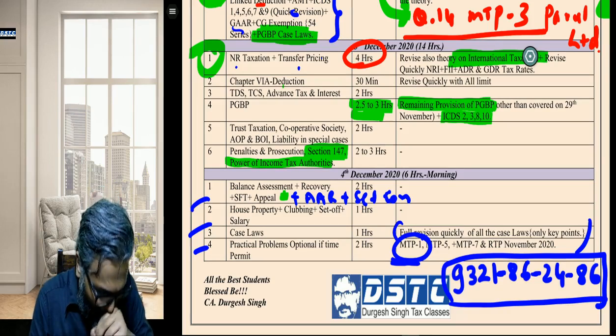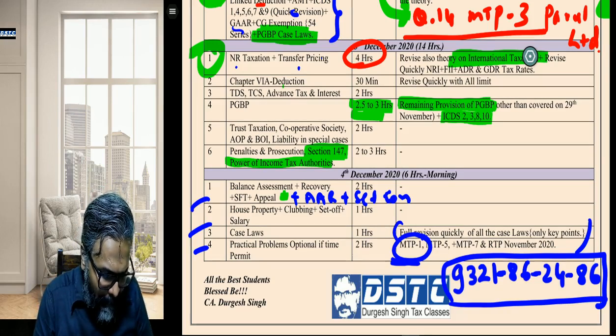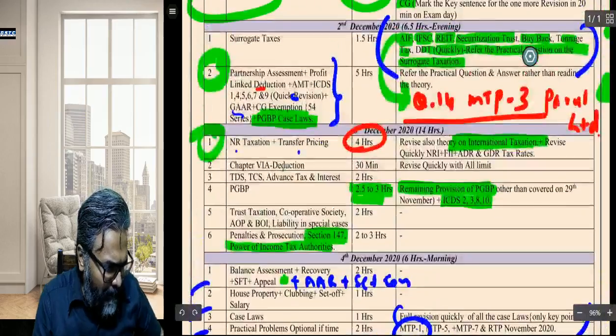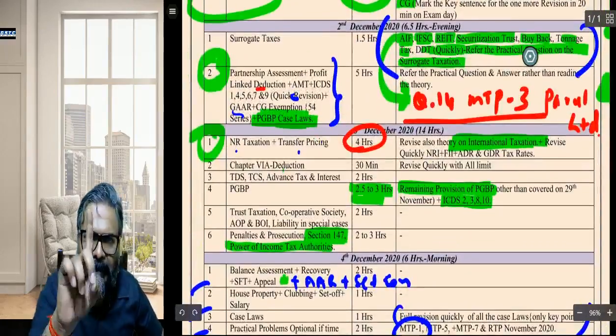Fine, students. Now, apart from that, students, be careful. Some students are suggesting, sir, other than the practicals. Now, I'll tell you one point, students.